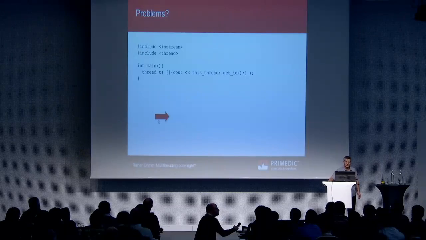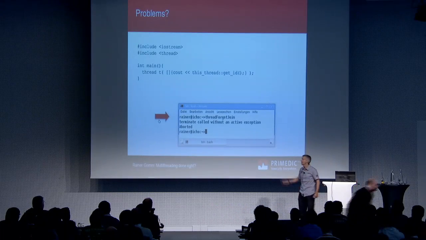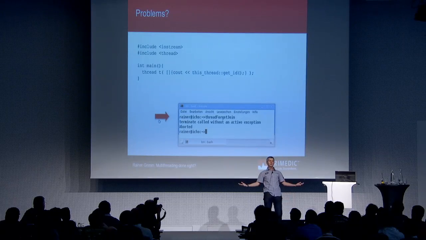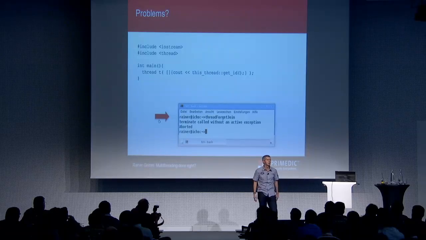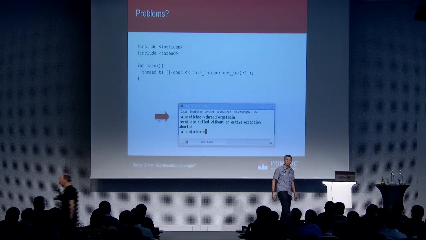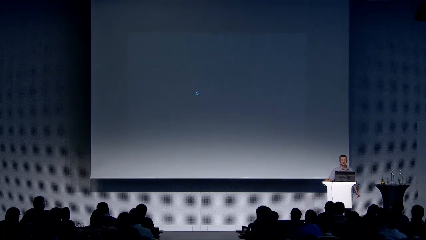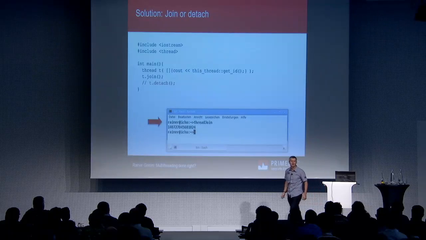You see, it's extremely interactive. That will happen because in case the thread t goes out of scope, the destructor will be invoked, and there was no join taking place, so std::terminate was invoked, and you see the result here. What should you do? I give you the answer. You know it from before. You can join the thread, or you can detach it.